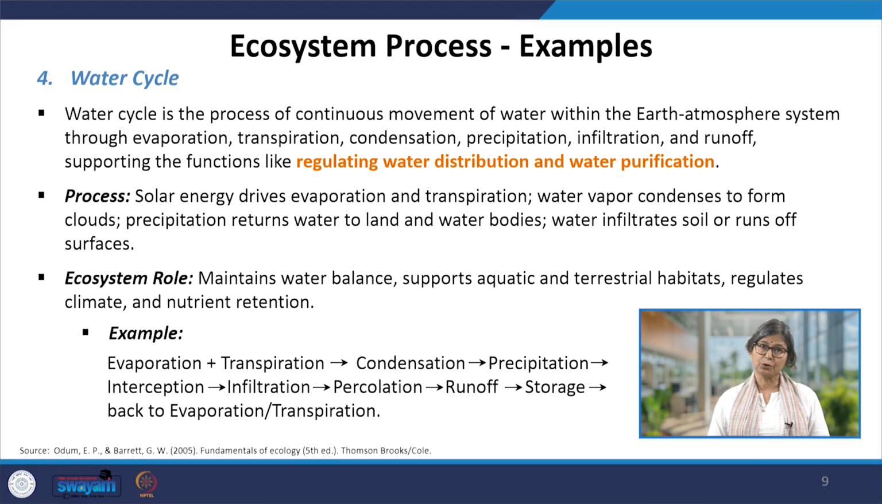The processes involve solar energy, which drives evaporation and transpiration; water vapor condenses to form clouds; precipitation returns water to land and water bodies; and water infiltrates through the soil or runs off the surface. What ecosystem role does it play? It maintains the water balance, supports aquatic and terrestrial habitats, and, very importantly, regulates climate, and it can retain nutrients. I have already discussed this particular path with you in the last one. So it's the same one, from evaporation back to evapotranspiration.